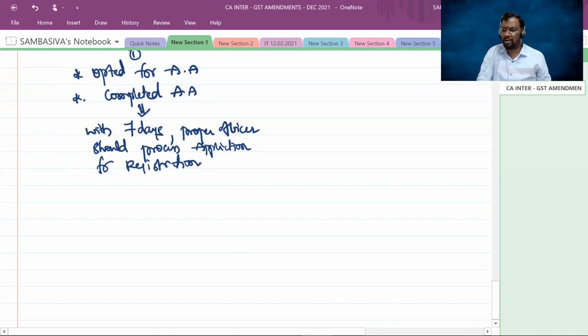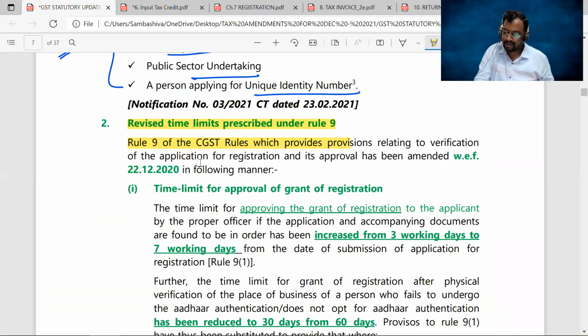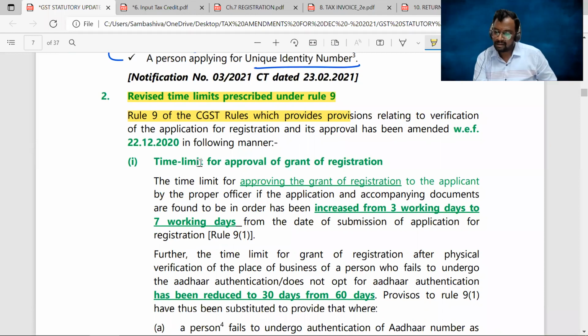And then he has to allot you the certificate of registration. Yes, sir, within 7 days. Earlier it used to be 3 days. You can check out the first amendment here. The time limit for approving the grant of registration to the applicant by the proper officer, if the application and accompanying documents are found to be in order, has been increased from 3 working days to 7 working days.